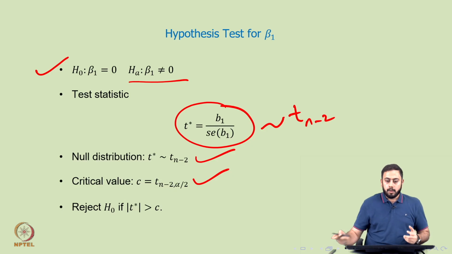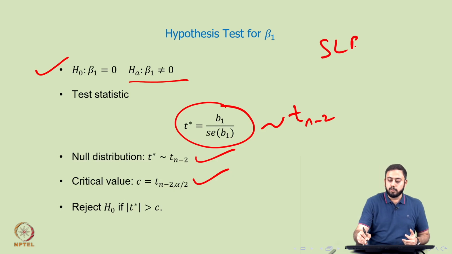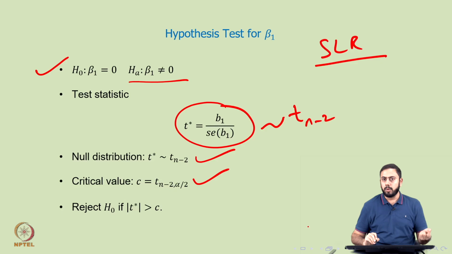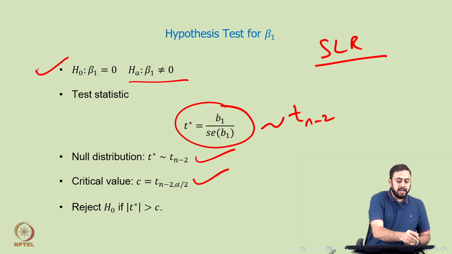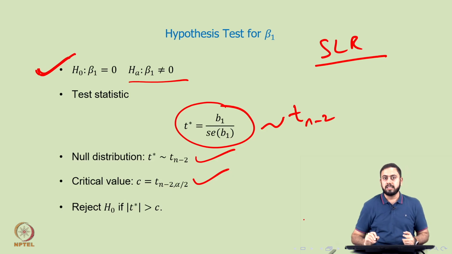Alright, just to summarize where we are, we talked about a t-test in the context of SLR. Remember that we are still focusing on simple linear regression, a single x and a single y. Once you have a single x and single y, a more robust way to find out whether there is a significant linear relationship between x and y is of course to find the R square value, the correlation value, draw a scatter plot and so on. But more importantly, we can test the hypothesis whether beta 1 is 0 or beta 1 is not 0, and if you conclude that beta 1 is not 0, you are concluding that there is a significant relationship between x and y.